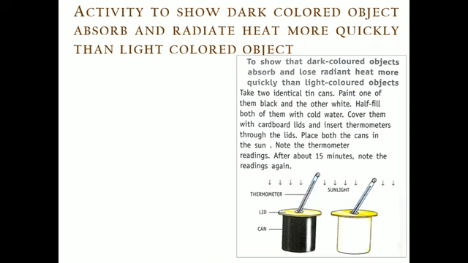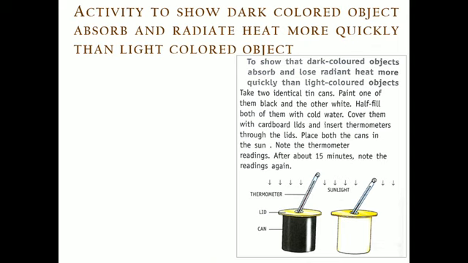What you will observe is that the temperature on the thermometer will be higher in the case of the dark color can, on the left side. The temperature will go up after 15 minutes, but on the right side, the light color can's temperature reading will not be that high. We can conclude that the dark color can is absorbing more heat.